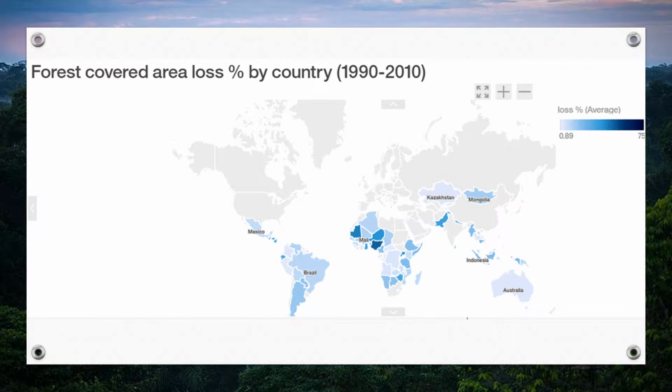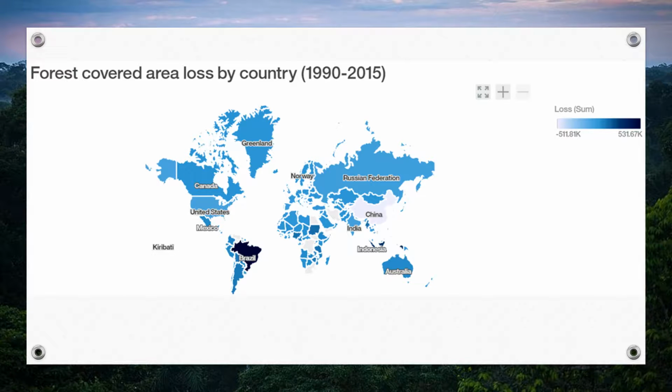This map shows the forest cover area loss in percentage for each country. The darker, the more percentage loss. The worst situation happens in Western Africa, Central and South America, and Indonesia. However, having a high loss in percentage doesn't mean high total area loss. It might be that those countries originally have a small area of forest. Once deforestation happens there, they are vulnerable to change in percentage.